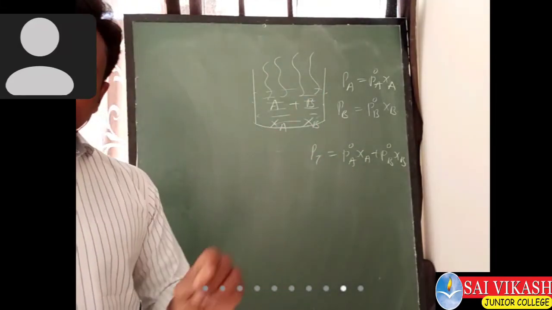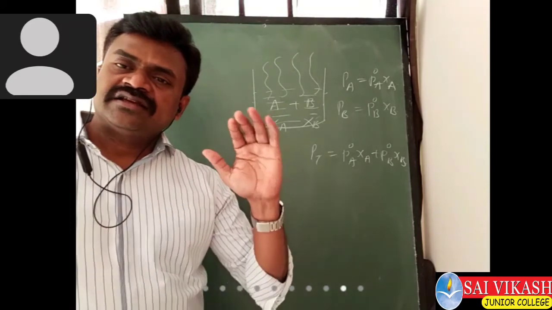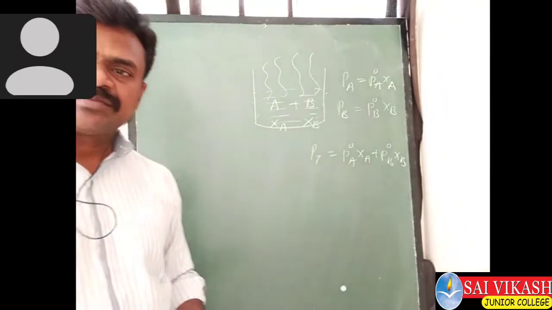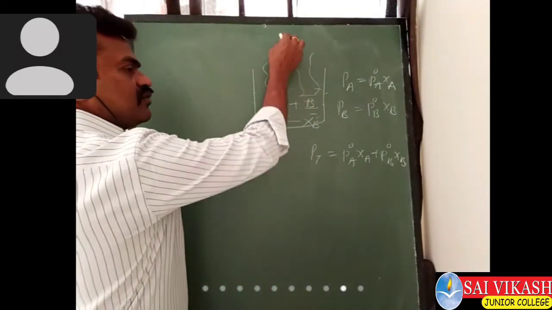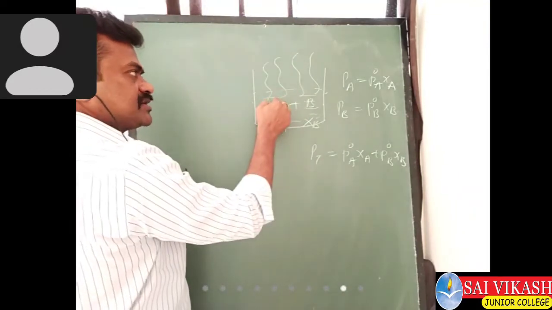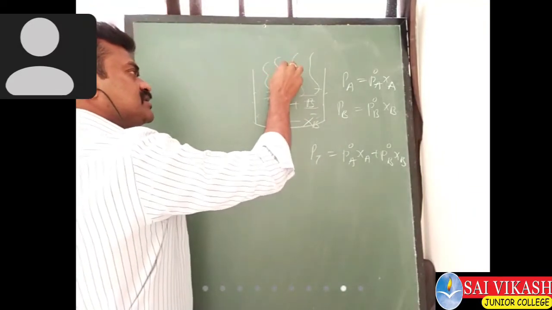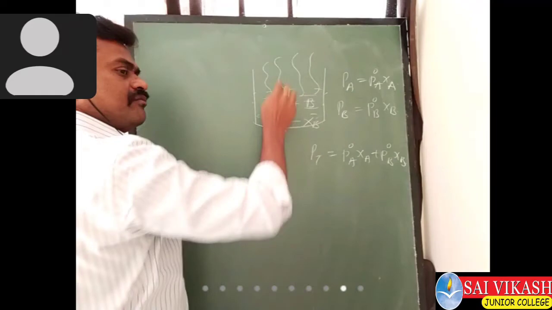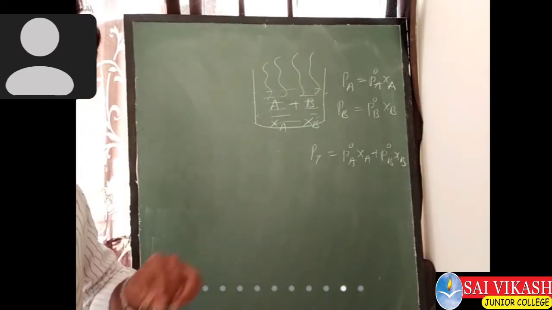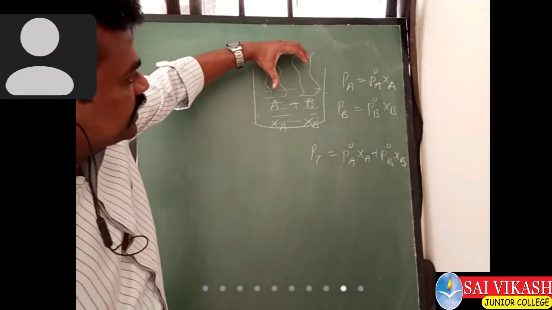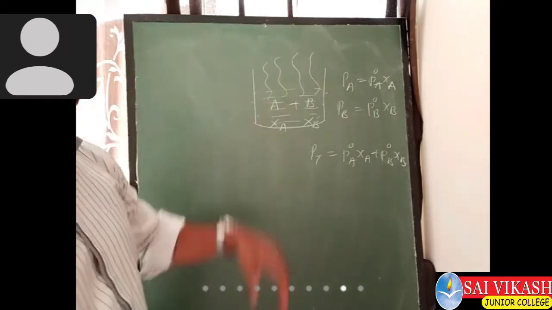What they will ask in the extension of this concept is: if they are volatile, you will get vapors. In these vapors, what will be the mole fractions of components A and B? We are getting vapors of the mixture again.